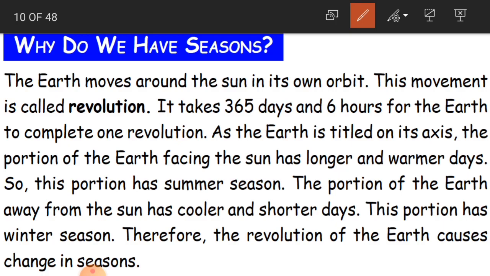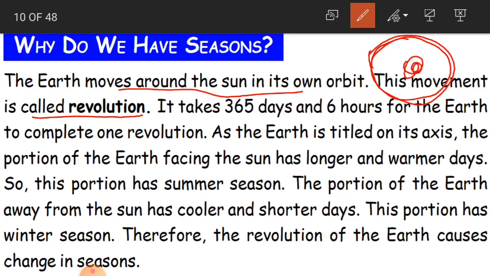This movement is called revolution. The earth moves around the sun in its own orbit. What is an orbit, children? It is that repeating path, like the white colored path we have seen in the picture, where the earth is revolving around the sun. This is the sun and this is the earth which is revolving around the sun. So this movement is called revolution.